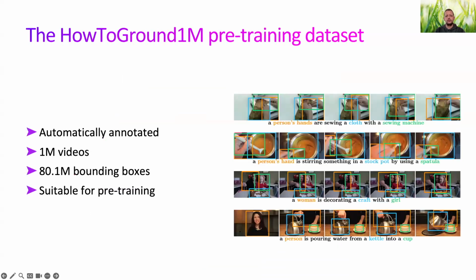Using this method, we automatically annotated the HowToGround1M pre-training dataset. It contains about 1 million videos and around 80 million bounding boxes, making it one of the largest resources available for video grounding. HowToGround1M is well suited for pre-training, though of course, given its scale and automatic construction, it does contain some level of noise.